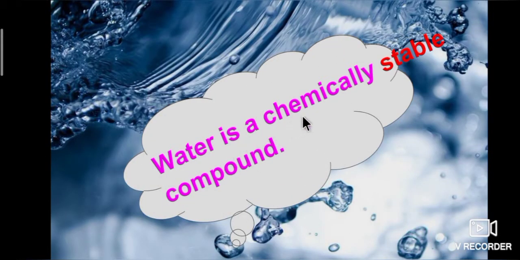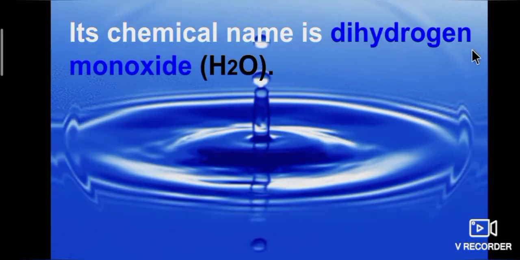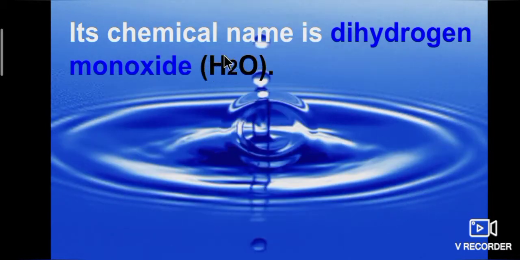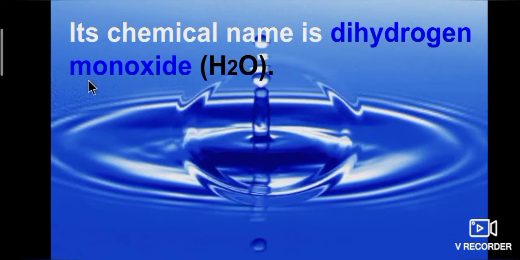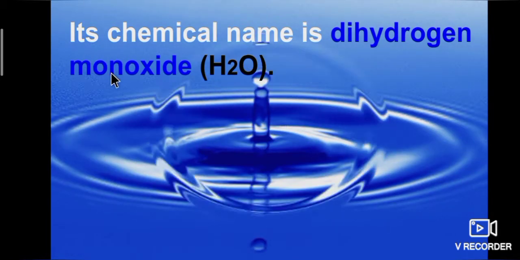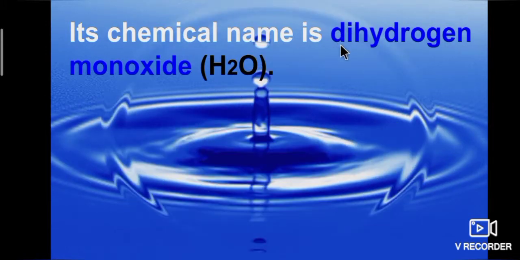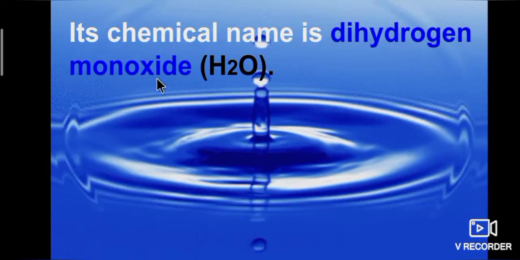Water is a chemically stable compound. Its chemical name is dihydrogen monoxide. That is, 2 hydrogen atoms combine with 1 oxygen atom. Mono means 1, that is 1 oxygen atom. Di means 2, that is 2 hydrogen atoms.